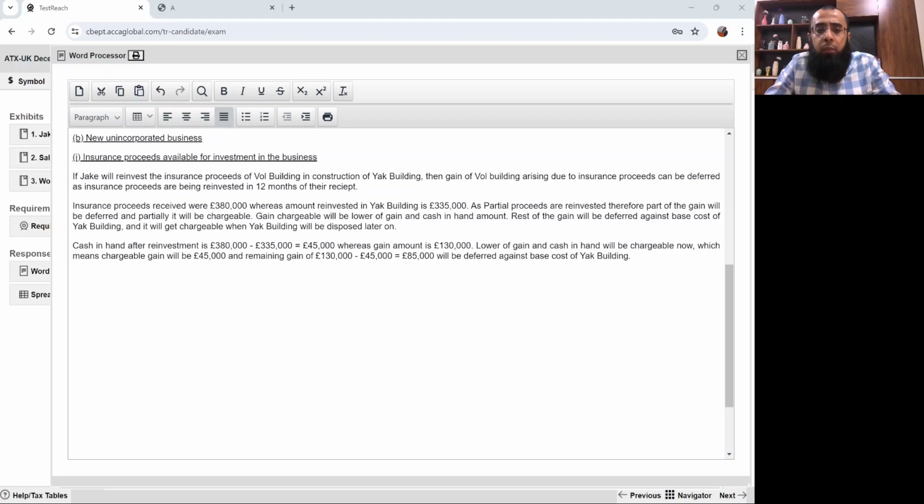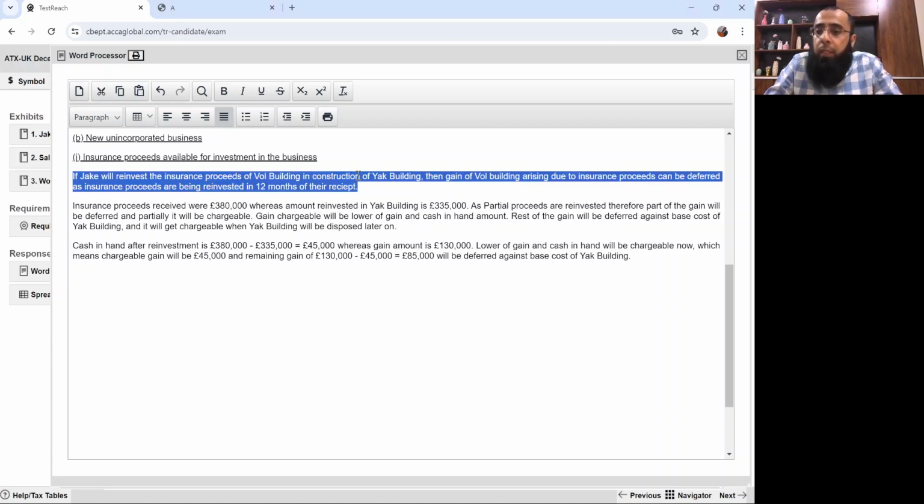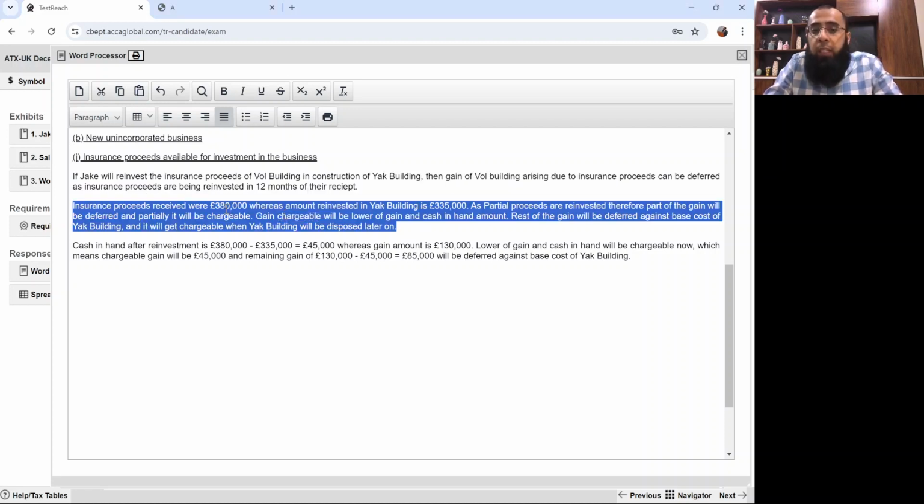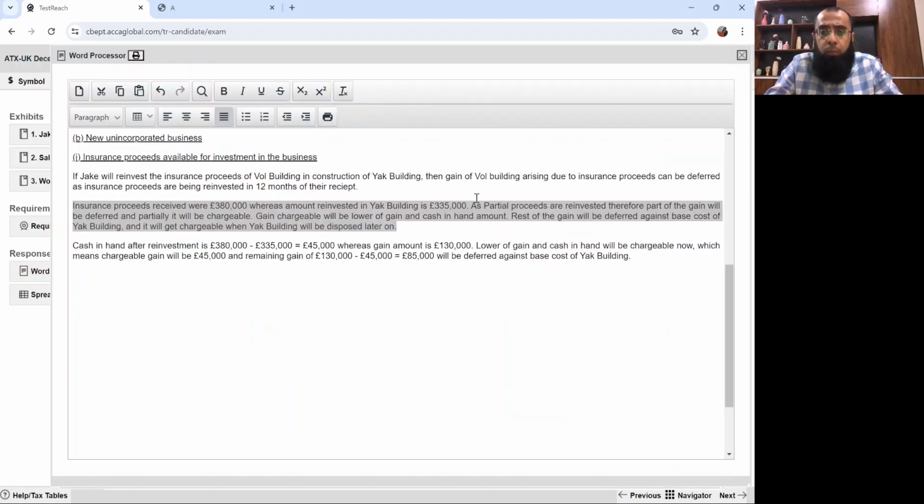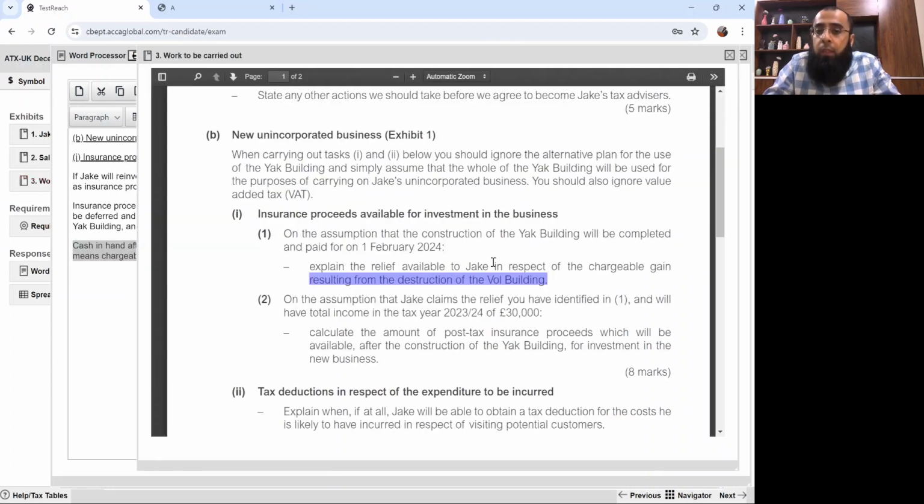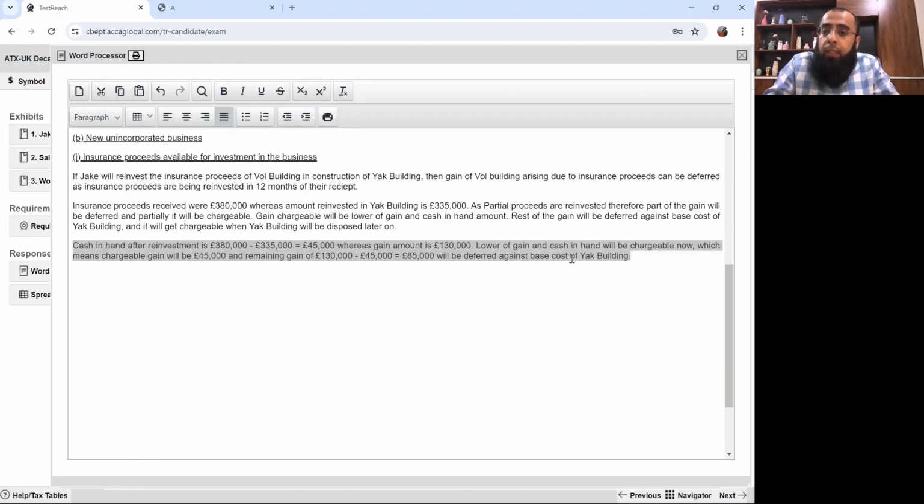So see, you just said that we are reinvesting the proceeds, so the gain will get deferred. You identified that it's partial reinvestment because you got 380,000 and you are reinvesting 335,000. It was written in the question. So partial proceeds are getting reinvested, so the lower of gain and cash in hand will get chargeable now, the rest will get deferred. You did the calculation. So this is what he asked: explain the relief available to Jake in respect of the chargeable gain. This is the relief: 85,000 of the gain will get deferred.